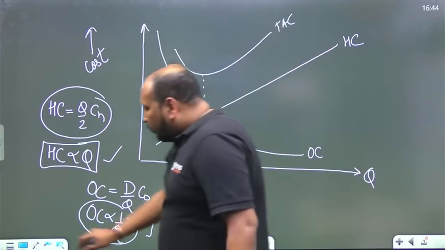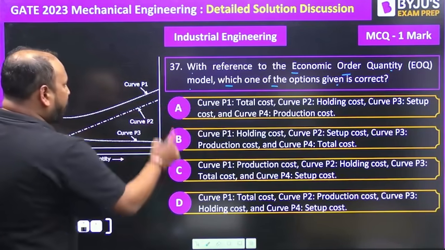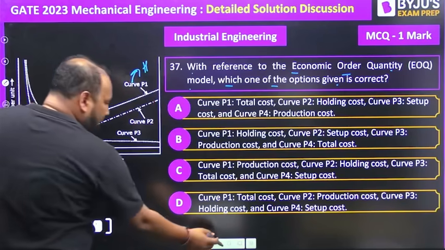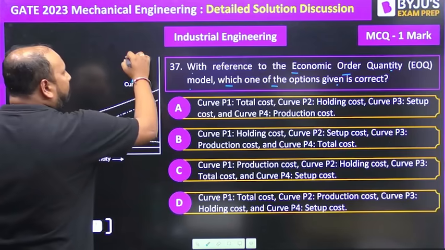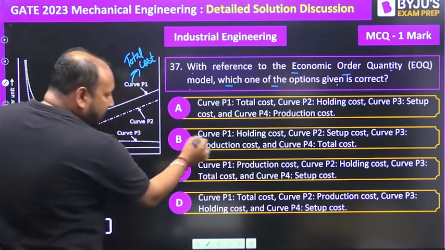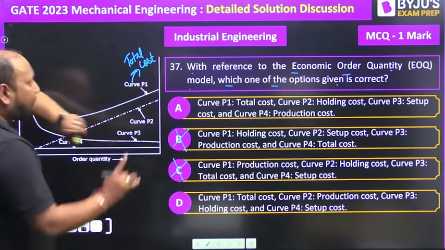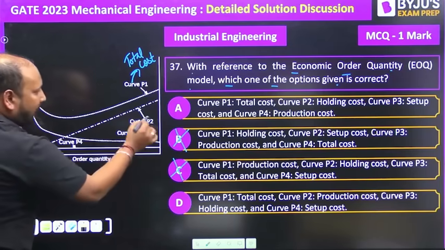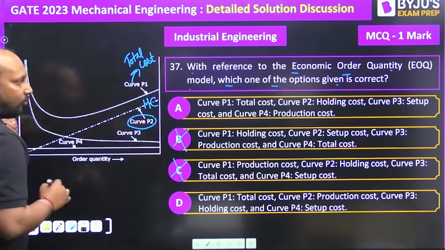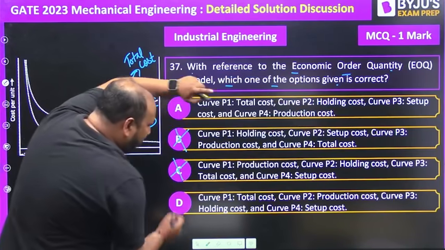Now coming back to our question. The question is, curve 1 represents total cost. Yes, curve 1 is your total cost. Curve 1 represents the total cost, so this is not correct. We can have some between A and D. Curve 2 is directly proportional, so it is the holding cost. Curve 2 will be holding cost. Productive cost is not possible.